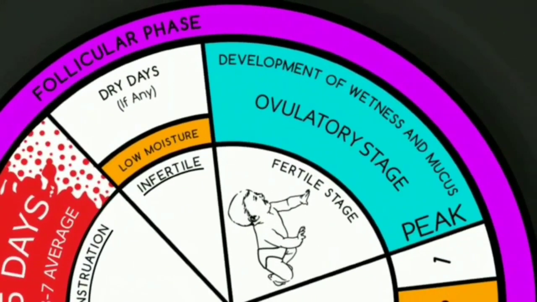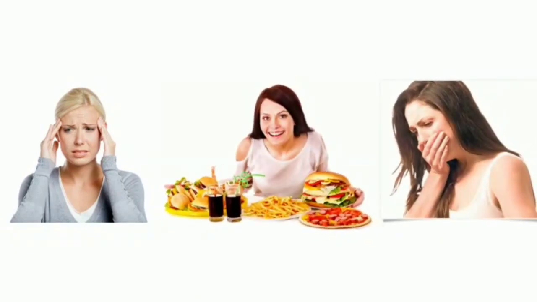The ovulatory stage is the last stage of the follicular phase. Ovulation happens in mid-cycle, on the 14th day of the menstrual cycle. However, this may vary from woman to woman. Some may ovulate earlier and some later. Additionally, things like stress, illness, and poor diet can affect the cycle.